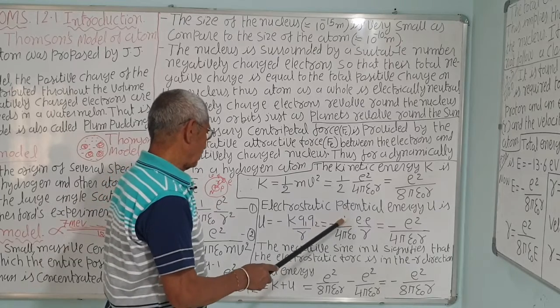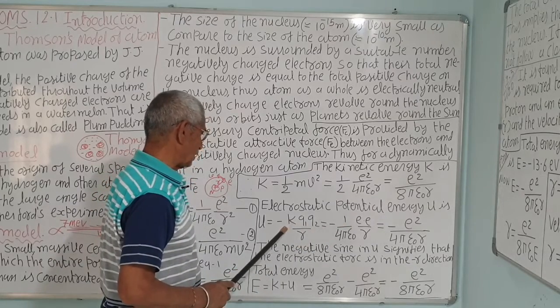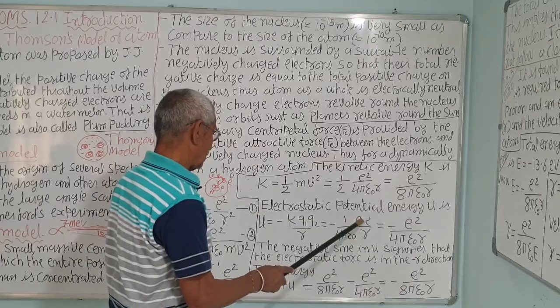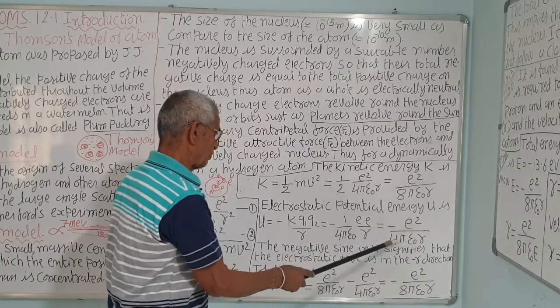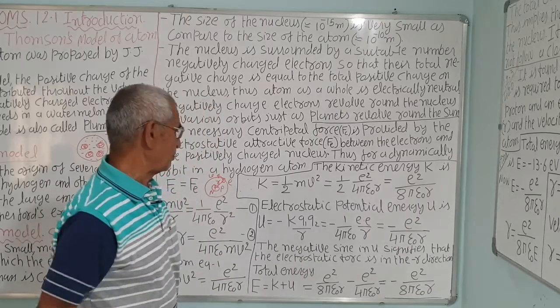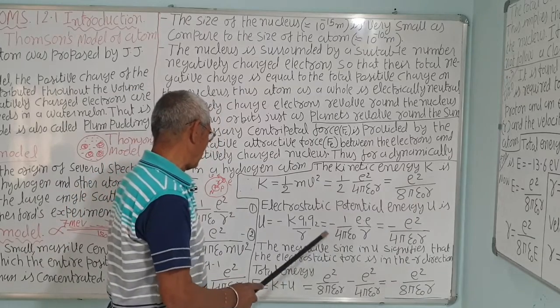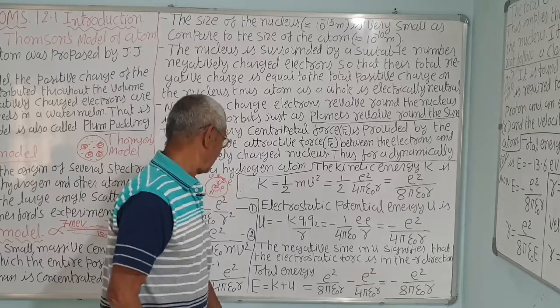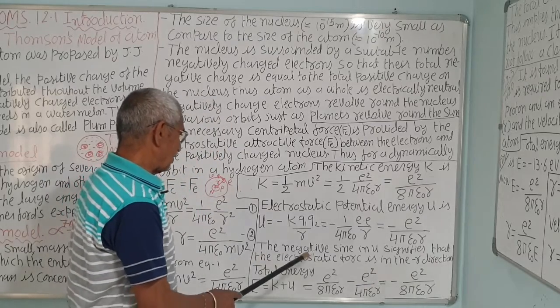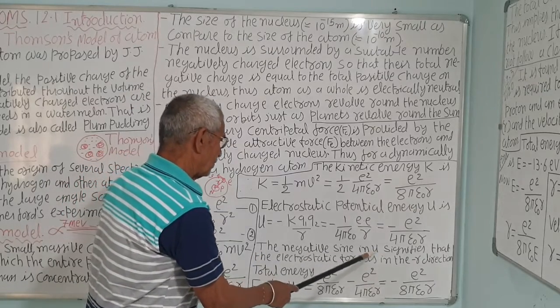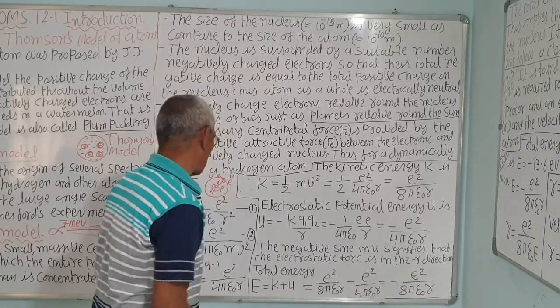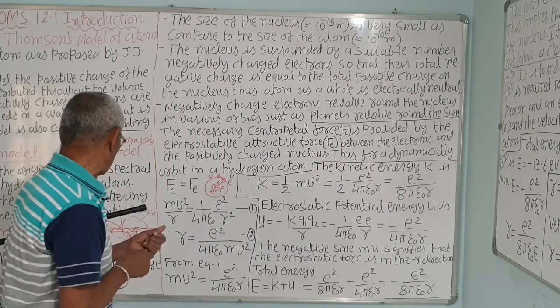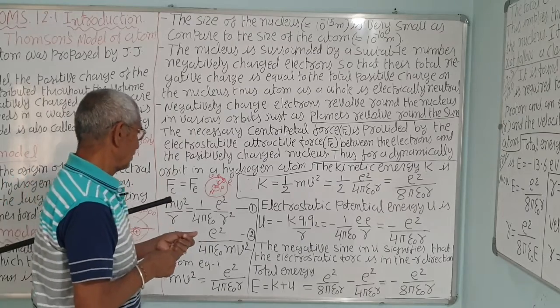e, that is 1 upon 4 pi epsilon 0, k, into e square upon r, correct. That is equal to e square upon 4 pi epsilon 0 r, where k is 1 upon 4 pi epsilon 0. This is the value of k, a constant. The negative sign of U signifies that the electrostatic force is in the minus r direction, that is, it is towards the center, correct.